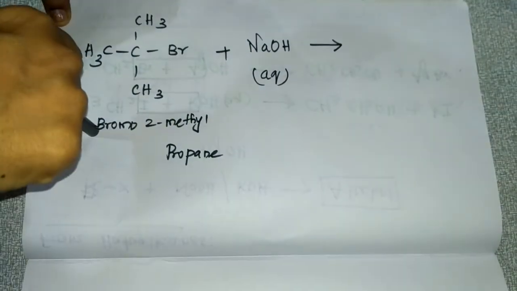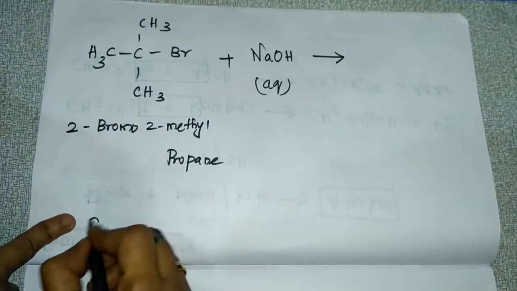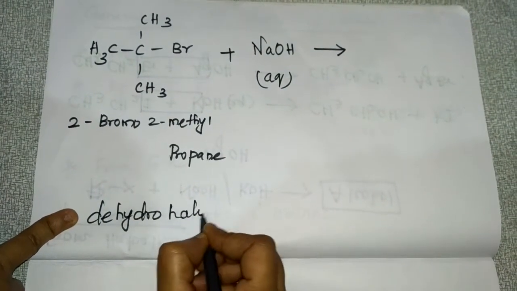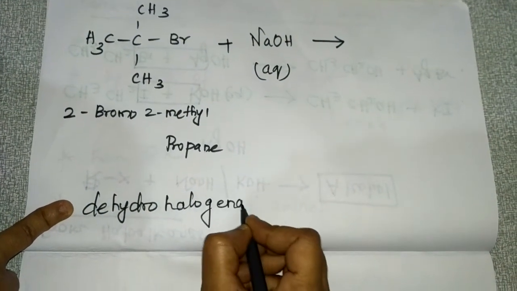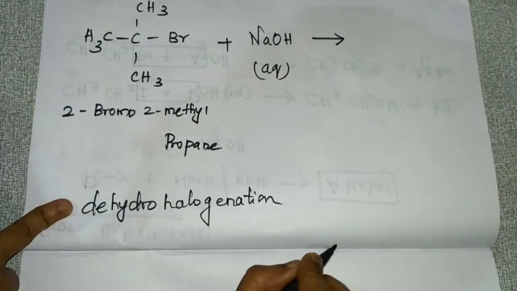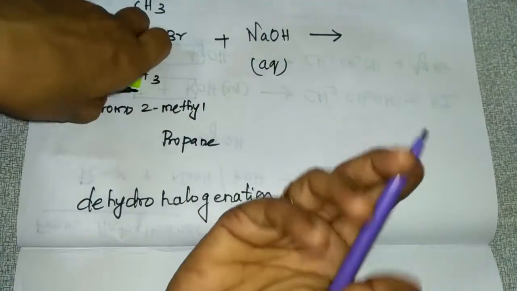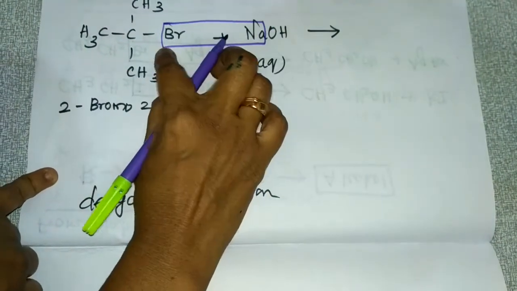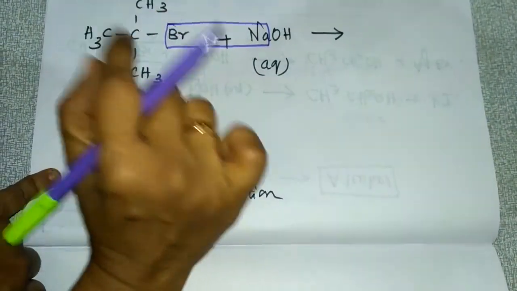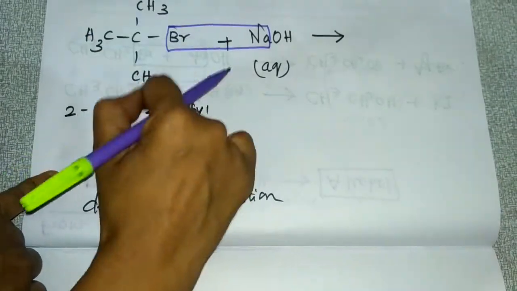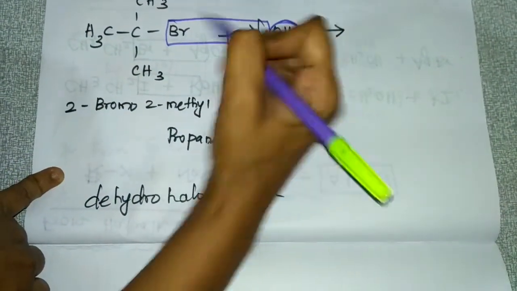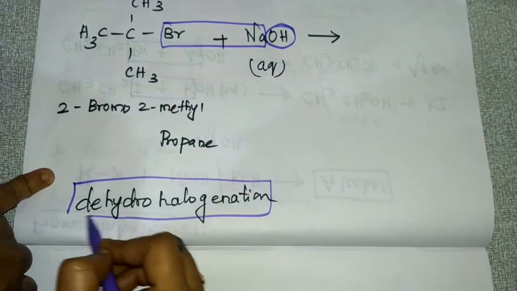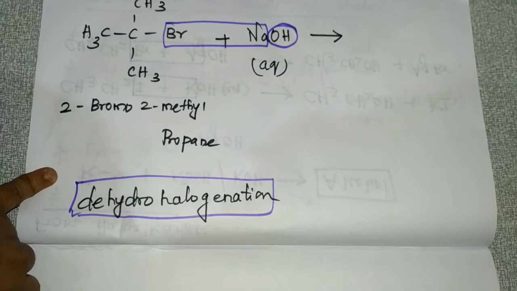This tertiary haloalkane will undergo dehydrohalogenation. So what is that dehydrohalogenation? Halogen will come out, NaBr will come out, and one hydrogen will get removed and combine with this OH and get removed as water. So that is dehydrohalogenation, removal of halogen and hydrogen.